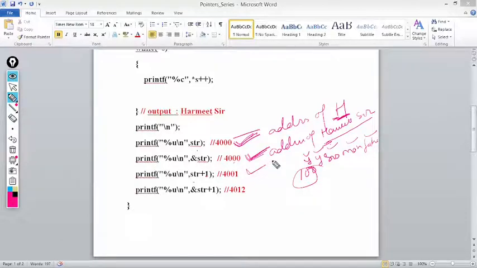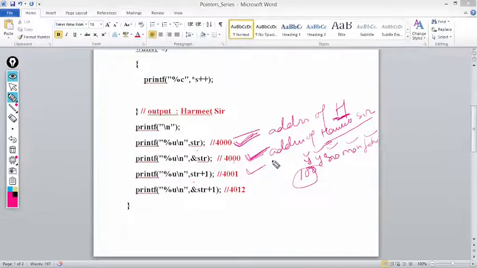Whenever a pointer is incremented, it always points to the next location of its type, meaning it increments as many bytes as the type of the pointer. So what type of pointer is str? Pointer to a character. Why? Because the name of the array gives the base address of the 0th element of the array. In a one dimension character array, the 0th element is a character. So str is nothing but a pointer to a character.